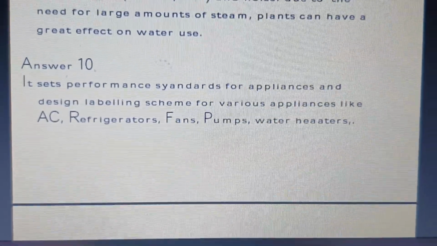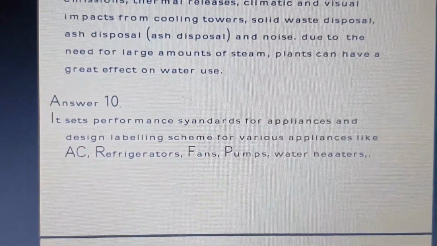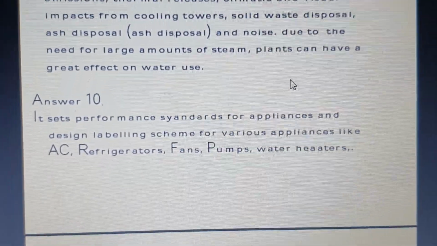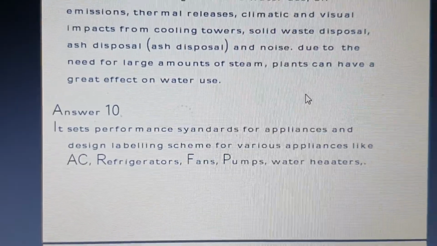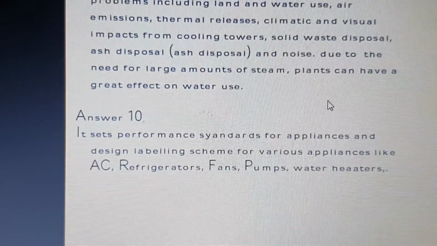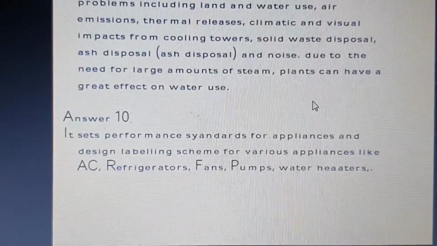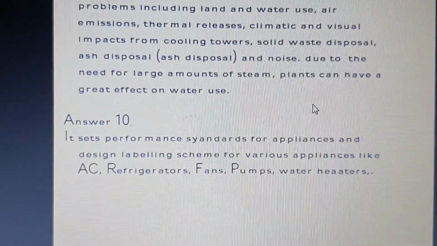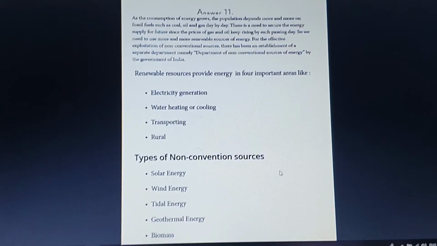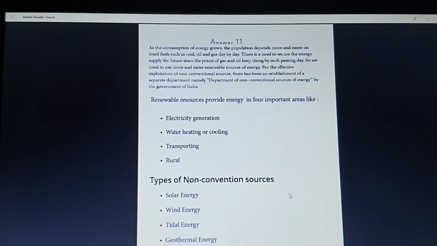Let us see the next question, which is about the BEE standard. So what is the BEE standard? BEE stands for the Bureau of Energy Efficiency, and its standard is given to all the appliances which we use in daily life. The amount of energy usage from the power generation can be displayed, and the Bureau of Energy Efficiency standards are given for the different sorts of appliances.